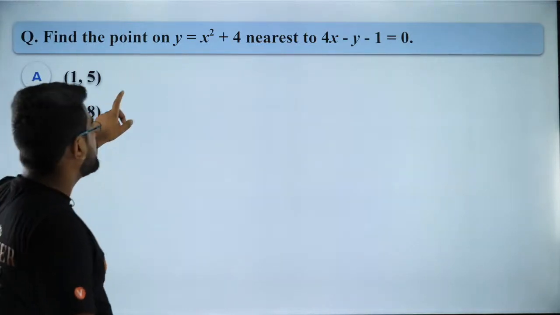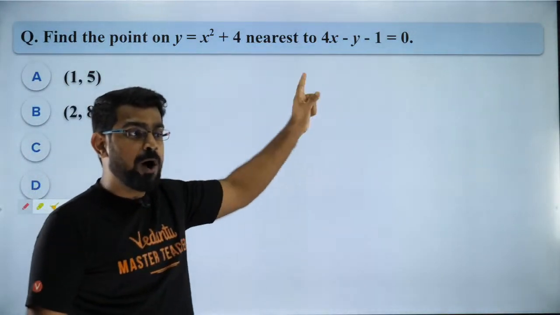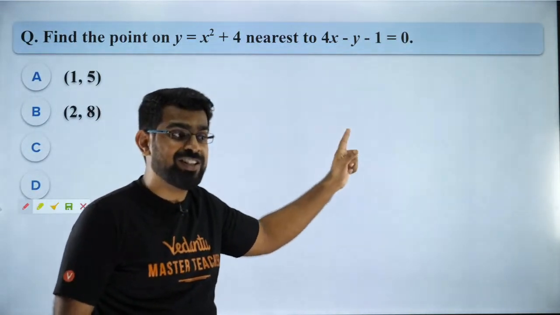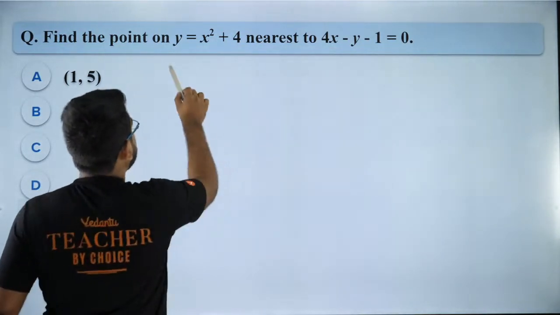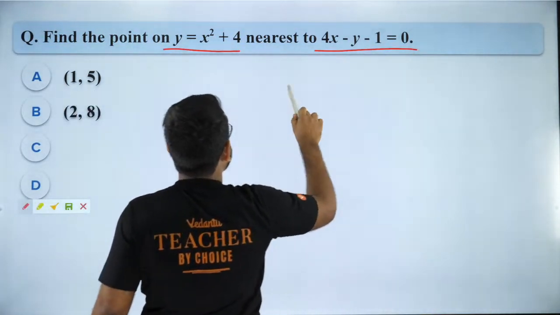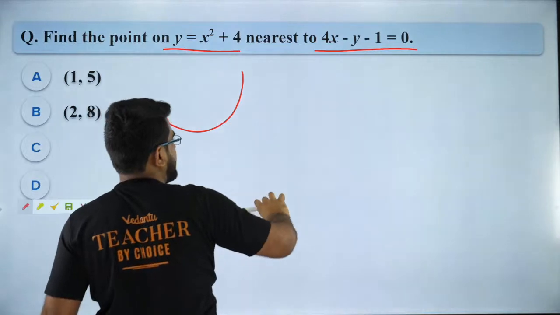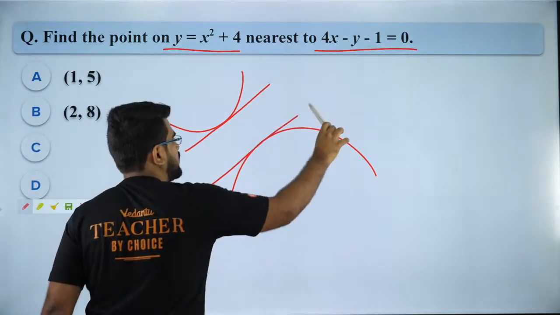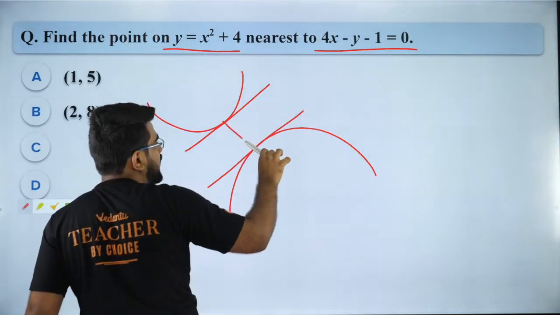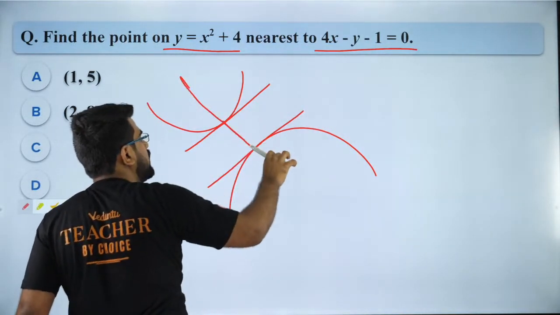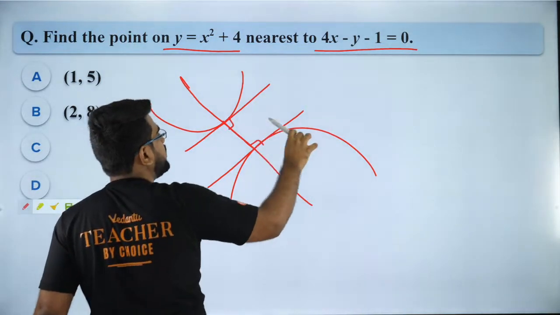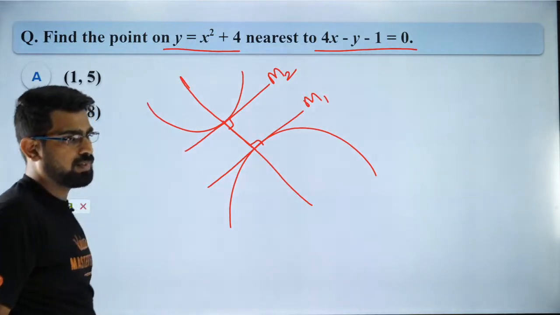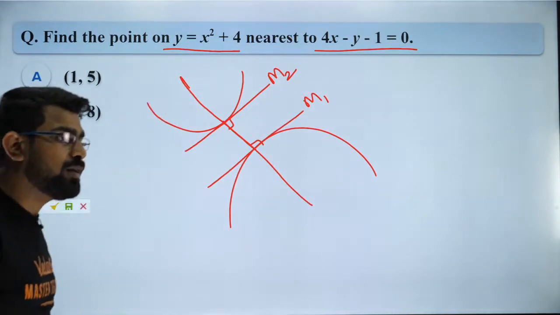Everybody, so what do we have here? Let's try to solve this question. This I taught you yesterday in my session. Whenever you attend the formula session, I revise this. How do you find the nearest point? If you have two curves like this, you find the nearest point between them by equating their slopes. Because when you find the nearest point, it is always along the common normal. So if you are choosing the common normal, that means the slope of tangent for both of them will be equal.